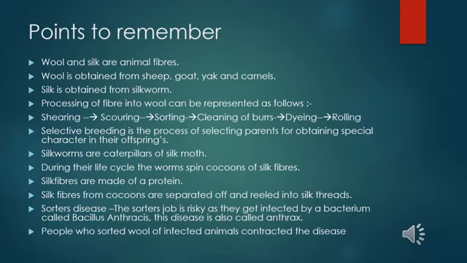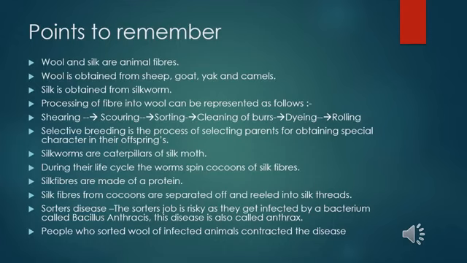Sorter's disease is the disease which is caused to people who work in the sorting industry, where they do the job of sorting the fibers. Here the sorter's job is very risky as they get infected by a bacterium called Bacillus anthracis, and the disease is also called anthrax. So who gets this disease?